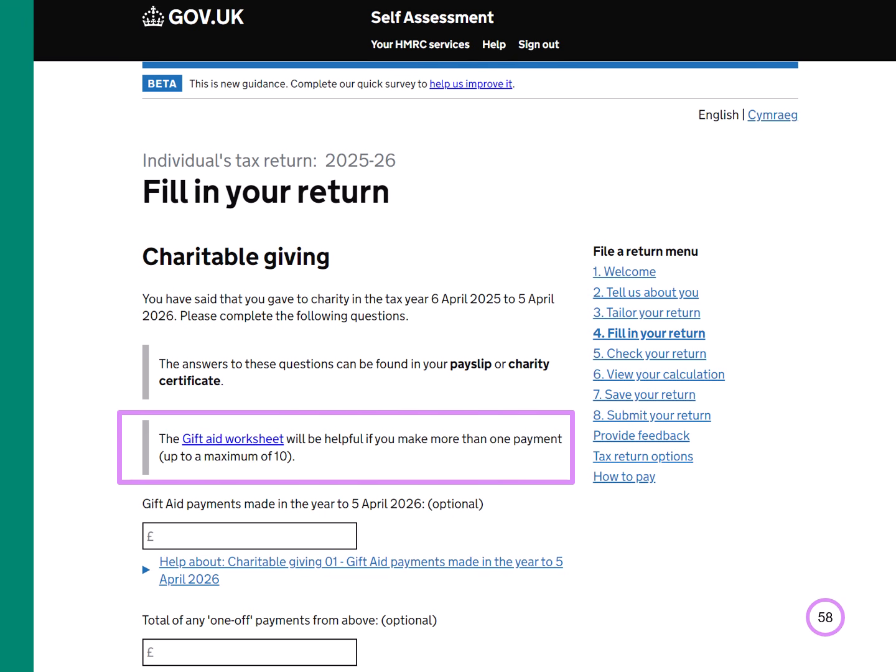There's a worksheet to help if you make more than one payment, up to a maximum of 10. This is for your own use and isn't sent to HMRC. As with other worksheets, include pence.